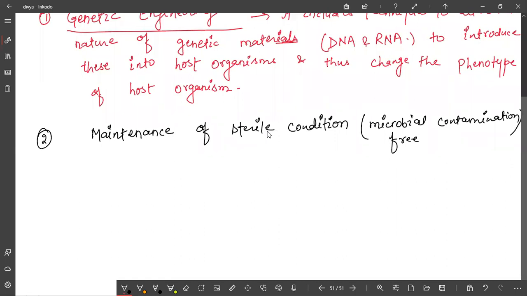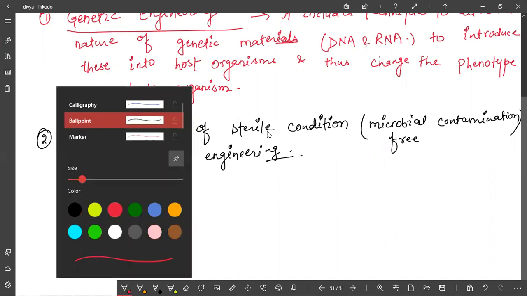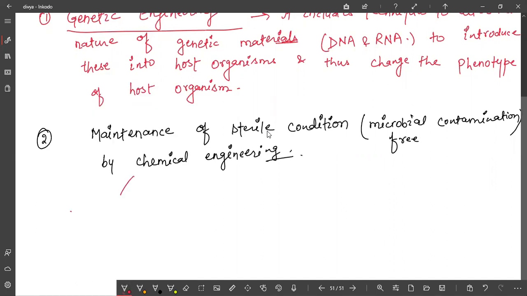So maintenance of a sterile condition, and this is done by which engineering? Chemical engineering. So basically, this is maintenance of a sterile condition, or simply we can write this principle like this: chemical engineering.